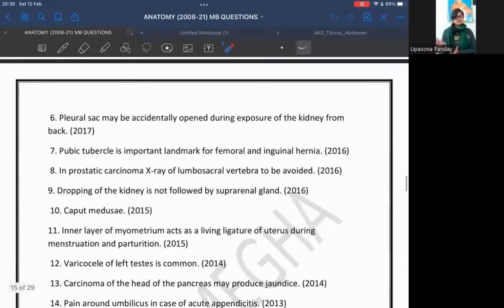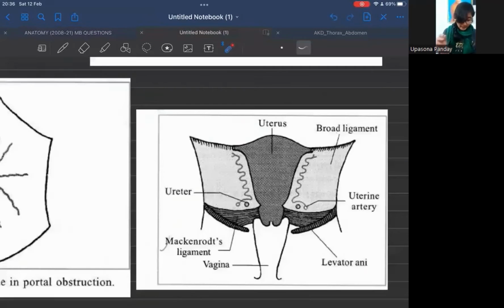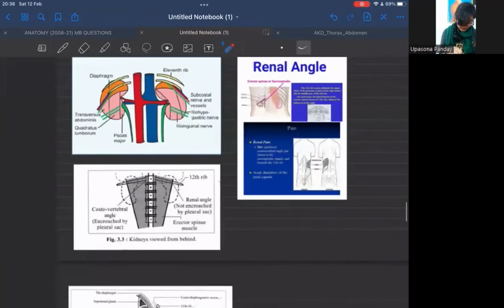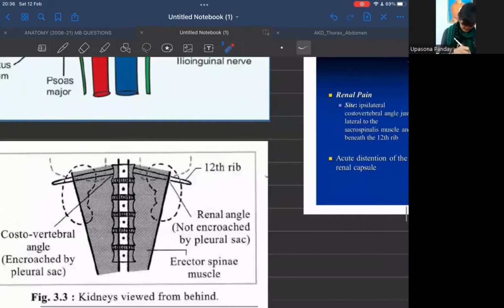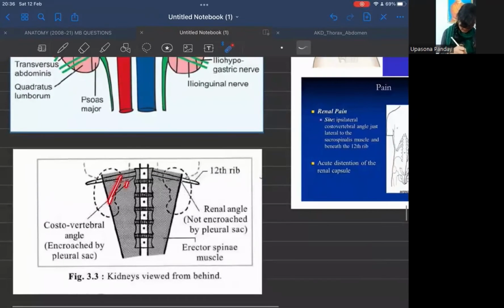Now the next question is that pleural sac may be accidentally opened during exposure of the kidney from back. Yes. Why? Let's look at the posterior surface of the kidney. So these are our kidneys, and this strap you see, this is our erector spinae muscle, and this is the 12th rib, and this dotted margin shows our costodiaphragmatic recesses of the pleura. Okay.